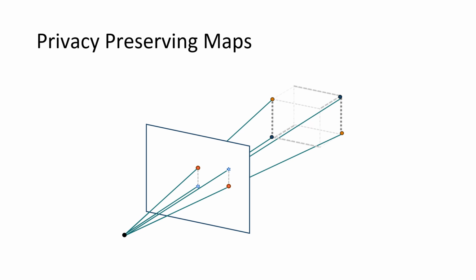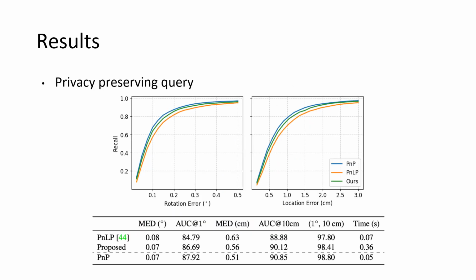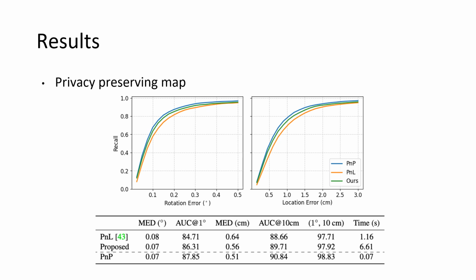A similar principle applies to preserving the privacy of the map, but the swapping and recovery processes are carried out in 3D. We tested our methods on various datasets, and the typical result will look like the figure here. From the plot and the table, one can observe that our method can successfully reduce the localization error, but at the cost of longer running time. The performance of the method in privacy-preserving map is similar: the localization error decreases, but the runtime is about 6 times that of the random lifting method.